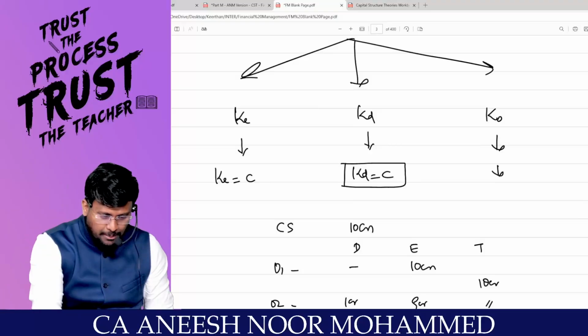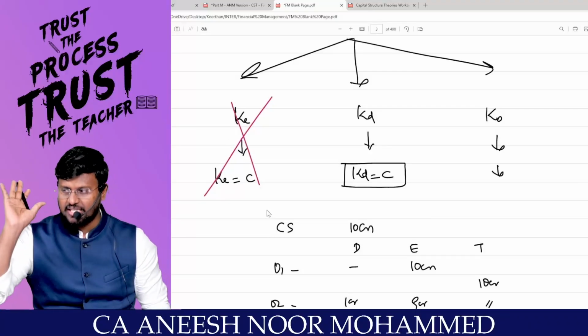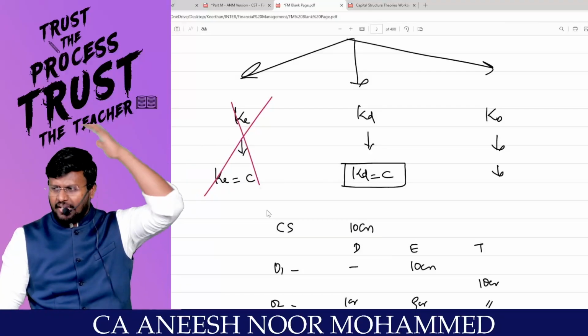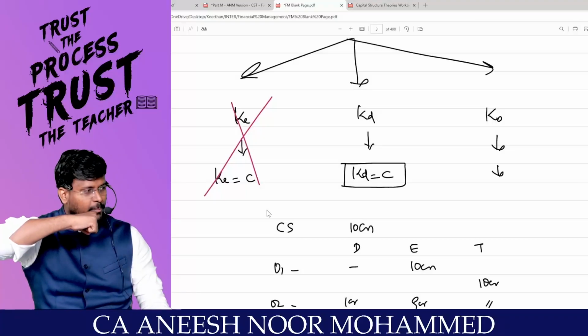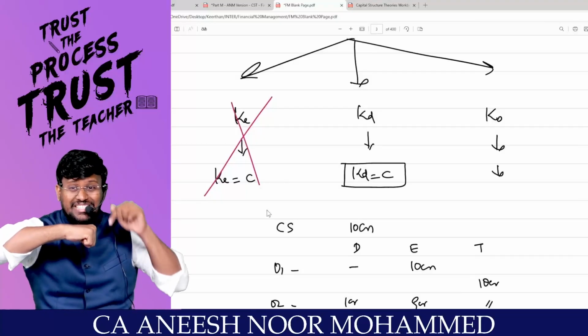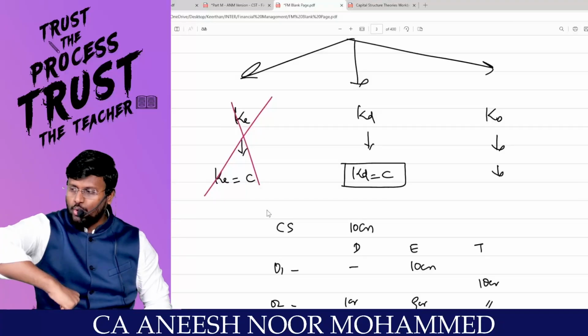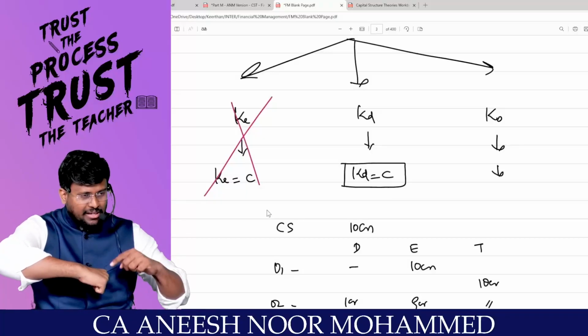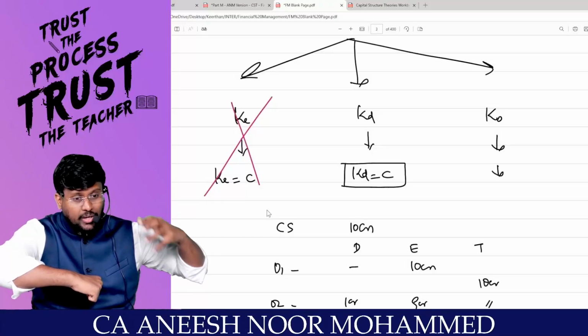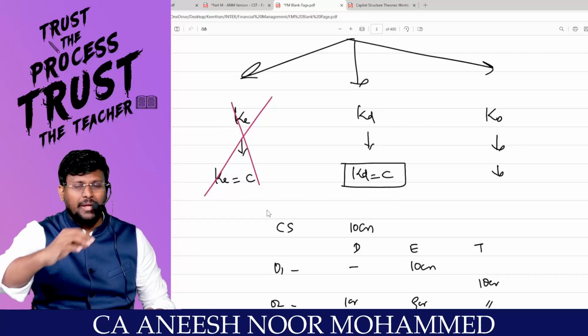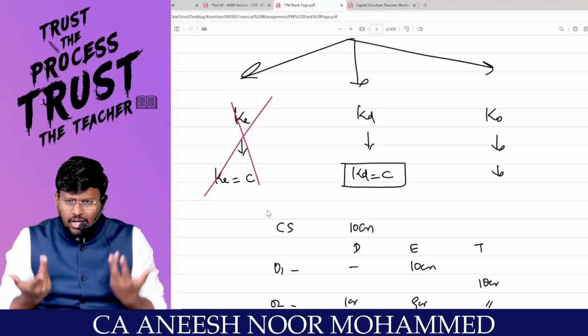So your basic assumption of KE constant is useless. It is unacceptable. I can't accept that at any point of time, because this is the KO, my dear lovable students. If you inject debt into the capital structure, KD pulls down KO. But automatically the fear of the equity shareholders increases. They pull up the KO and KO remains constant. If KO remains constant, the value of the firm will not change.